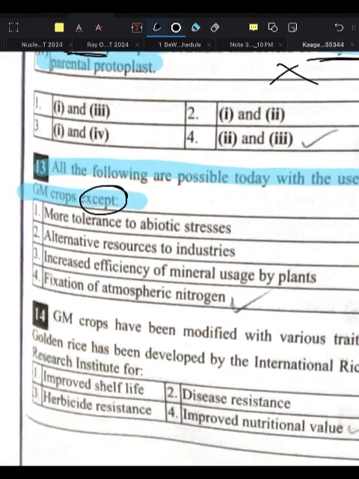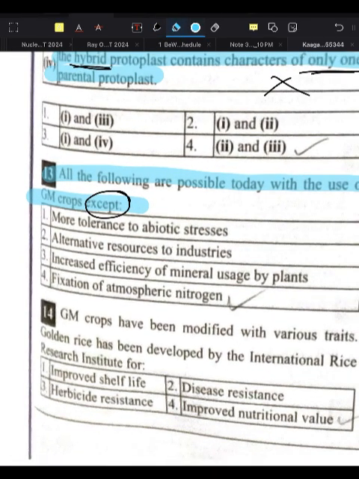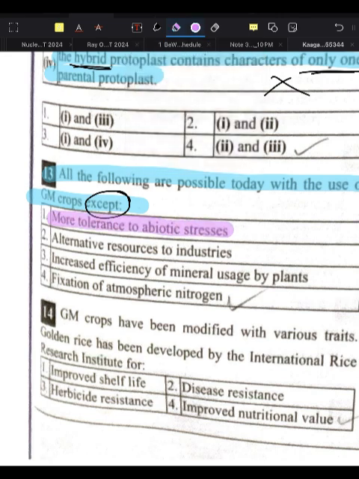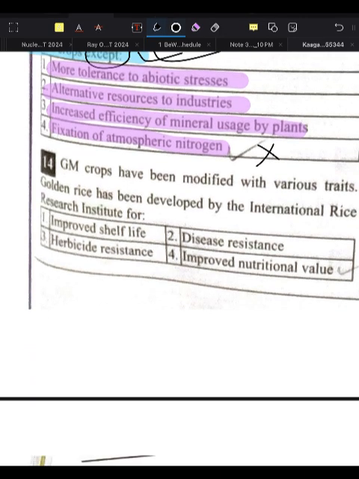So what is possible today with GM crops? More tolerance to abiotic stress, yes, this is possible. Alternative resources to industries, true. Increased efficiency of mineral usage by plants, true. Fixation of atmospheric nitrogen? No, we cannot fix atmospheric nitrogen by genetically modified crops. So this is a wrong statement, and this is what they have asked in the question. Next question.